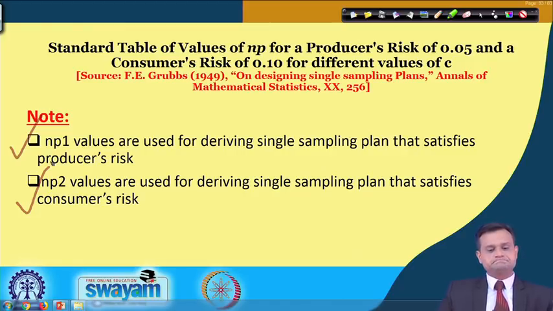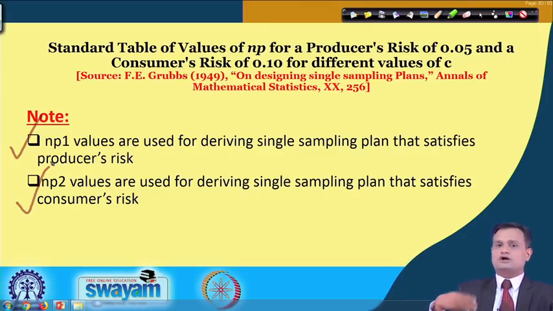So this researcher F.E. Grubbs has designed a standard table which can help us to find the values of NP1 and NP2 for the producer's risk and consumer's risk respectively, so that we can easily figure out our single sampling plan for a stipulated producer risk or a stipulated consumer risk. Also we can use this table to find a plan which meets both the stipulated producer and consumer risk. So we have three conditions for which we will develop the single sampling plan.